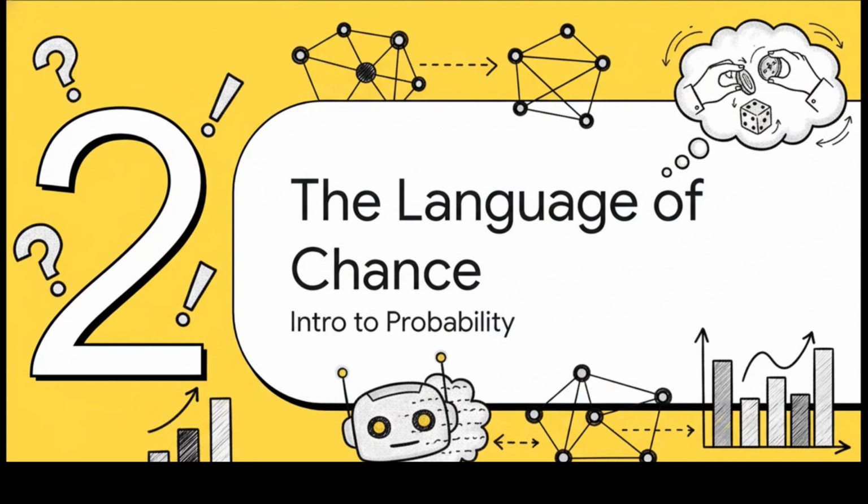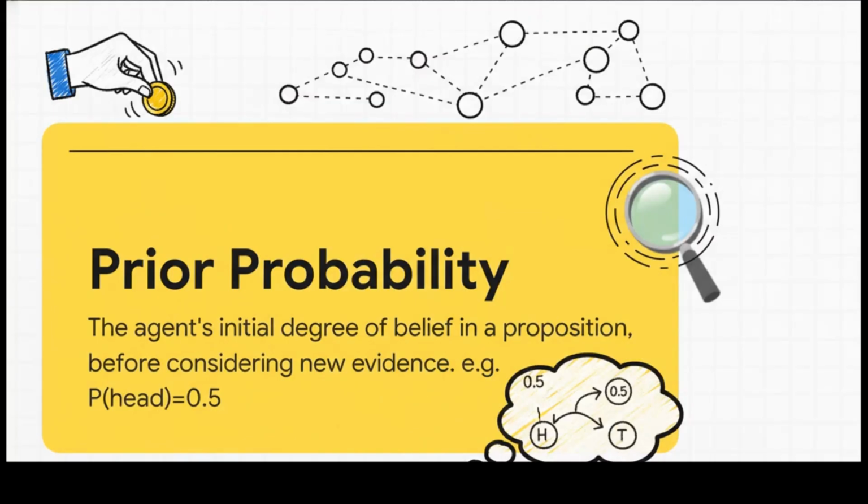So, if we're going to deal with all this uncertainty, we need a way to represent it and to reason with it. And this isn't a job for simple logic. It requires a whole new language, the language of probability theory. And it all starts with something called a prior probability, written as P of A. This is basically our baseline belief in something before we see any new specific evidence. It's our starting assumption. So for a fair coin, our prior probability of it landing on heads is 0.5. It's our initial hypothesis about how the world works.